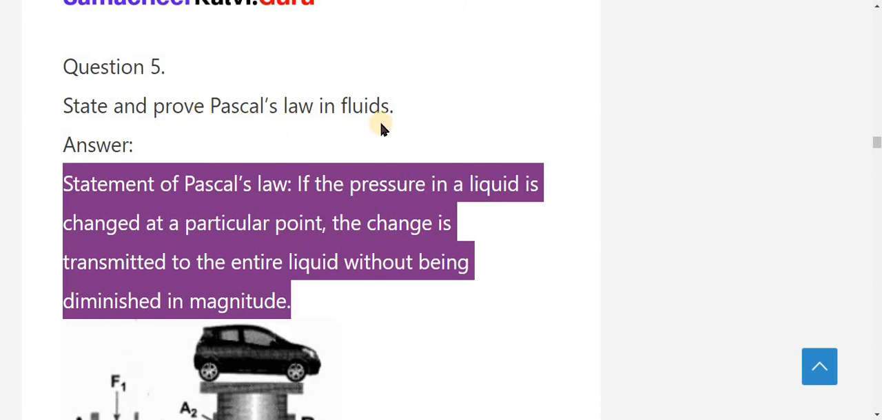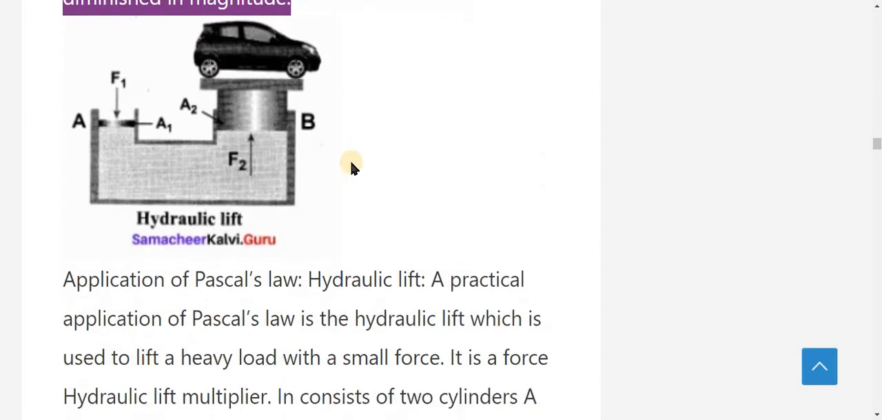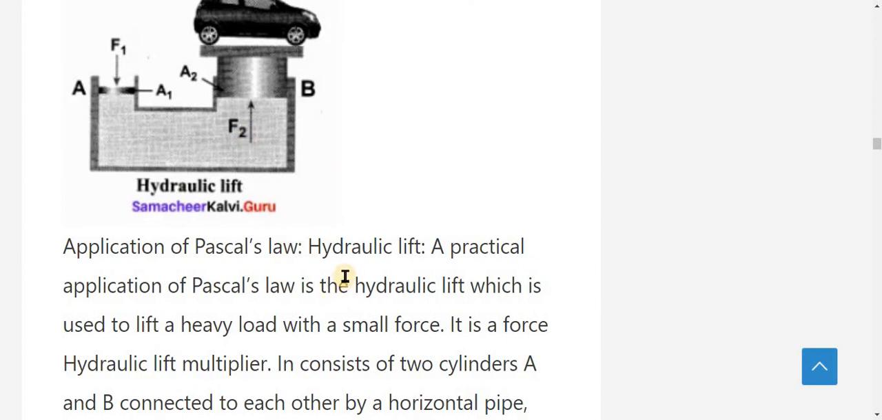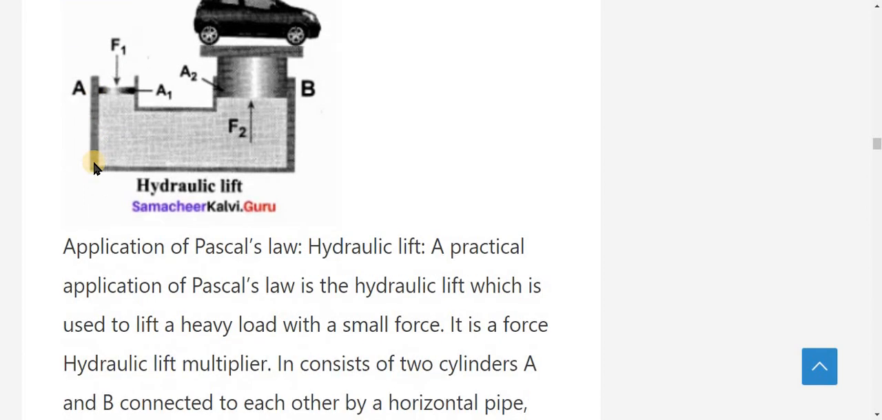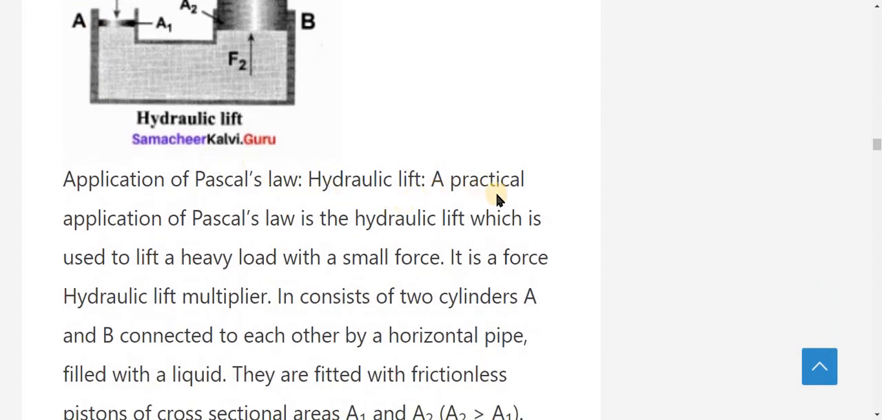State and prove Pascal's law in fluids. Here these are the applications of Pascal's law. The hydraulic lift is a great application of Pascal's law. Here this is the cross-sectional area, represented as A2. This side, the cross-sectional area is represented as A1. Force F1 acts in a downward direction, and force F2 acts in an upward direction. The car is placed on the B side, and the force is applied on the A side.